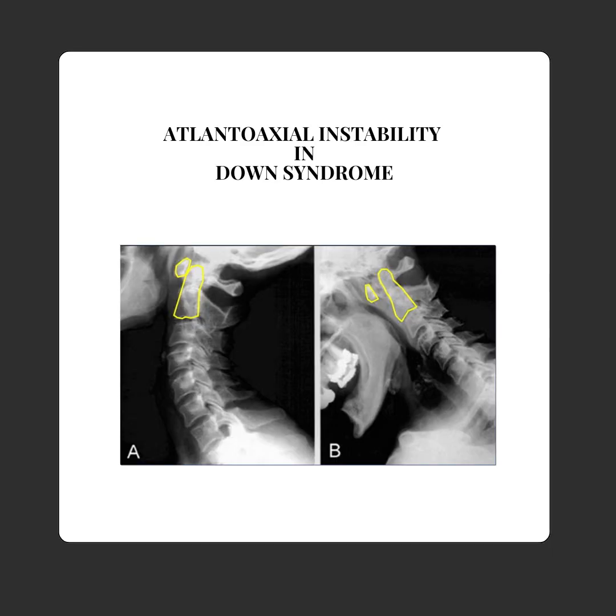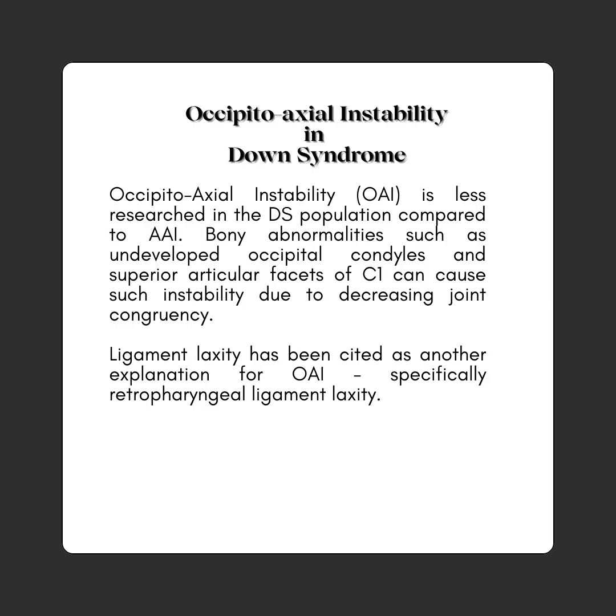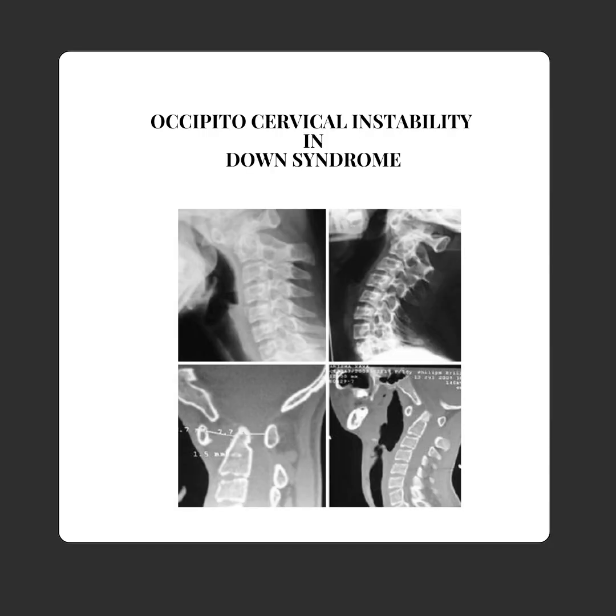Atlanto-axial instability in Down syndrome. Occipito-axial instability, OAI, is less researched in the DS population compared to AAI. Bony abnormalities such as undeveloped occipital condyles and superior articular facets of C1 can cause such instability due to decreasing joint congruency. Ligament laxity has been cited as another explanation for OAI, specifically retropharyngeal ligament laxity.